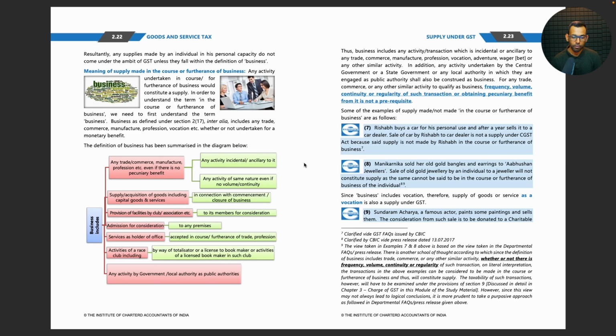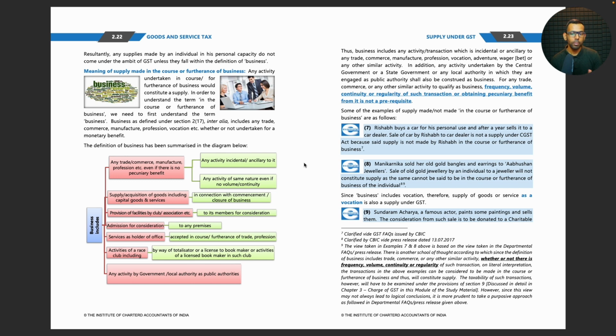To its member for consideration, admission for consideration to any premises, services as holder of office accepted in the course or furtherance of trade or profession, activities of a race club including by way of a totalizator or a license to a bookmaker, or activities of a licensed bookmaker in such club, any activity by government or local authority as public authorities. Thus, business includes any activity or transaction which is incidental or ancillary.